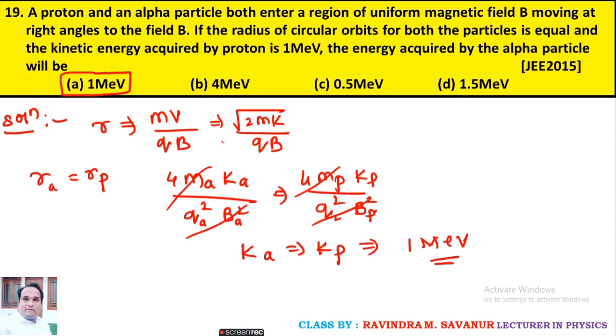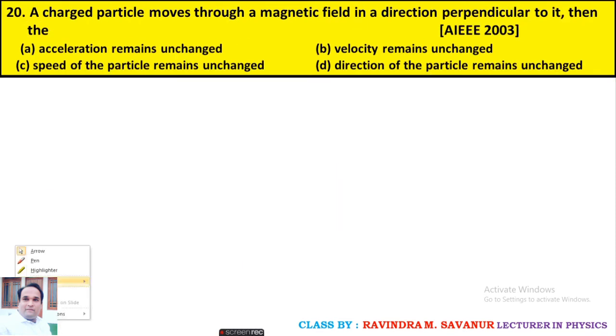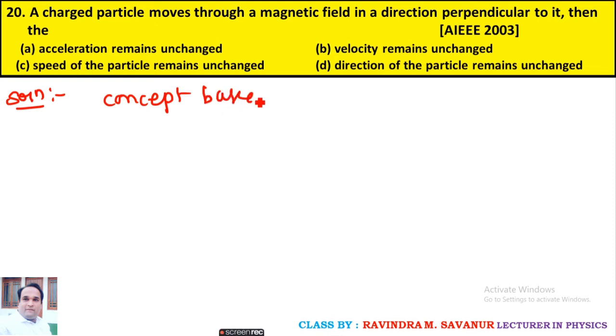So question number 20. A charged particle moves through a magnetic field in a direction perpendicular to it. Then what is your answer? This is a concept based question. Here the magnetic force will act perpendicular to the velocity at every instant.